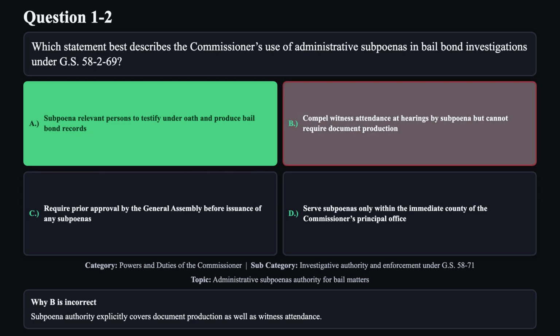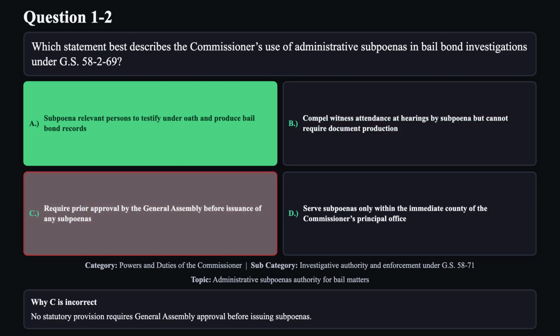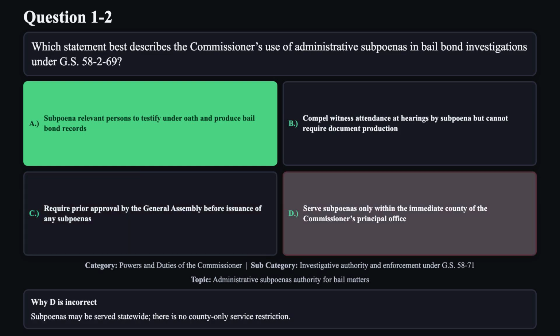Subpoena authority explicitly covers document production as well as witness attendance. Reason C is not correct. No statutory provision requires General Assembly approval before issuing subpoenas. Reason D is not correct. Subpoenas may be served statewide. There's no county-only service restriction.